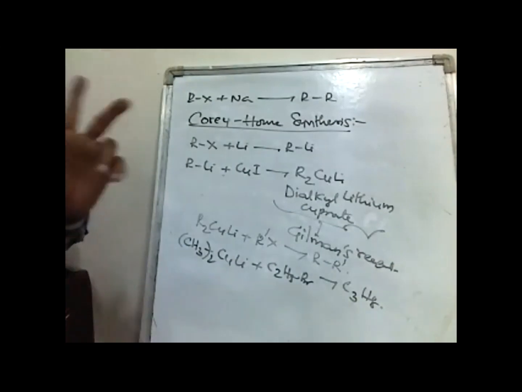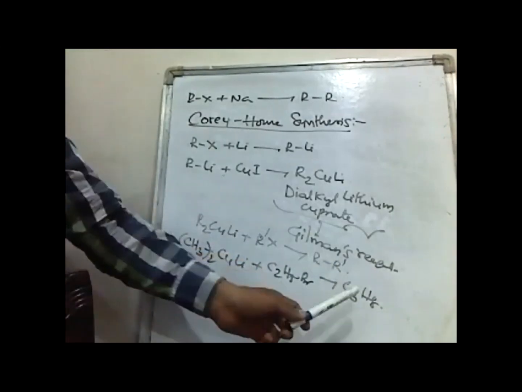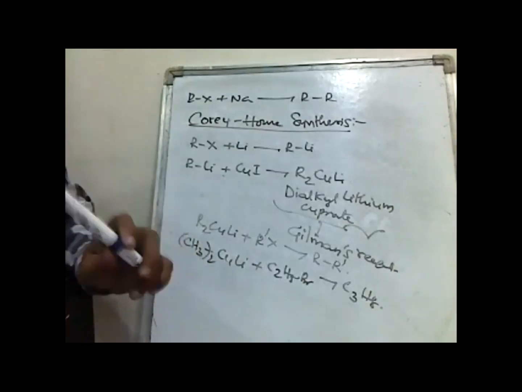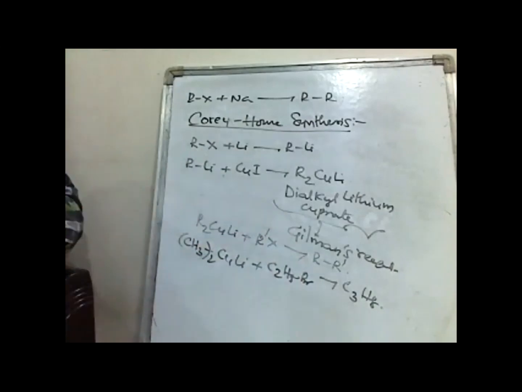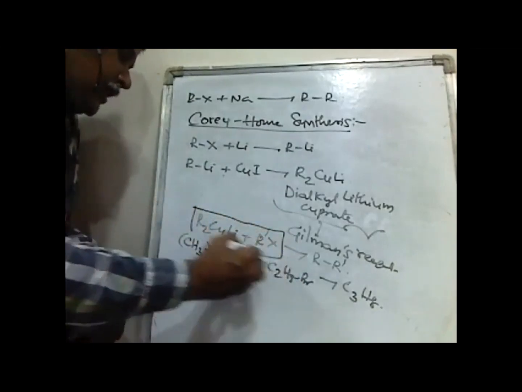The Wurtz reaction or Frankland reaction are not suitable for the preparation of alkanes having an odd number of carbons. To prepare alkanes having an odd number of carbon atoms, the most suitable method is Corey-House synthesis. What are the reactants?